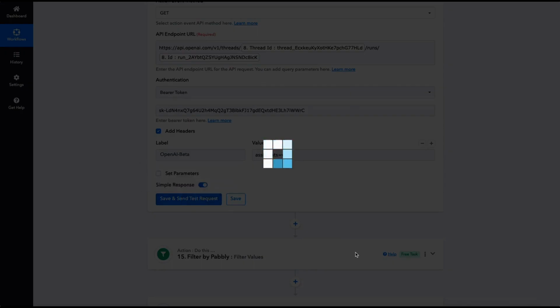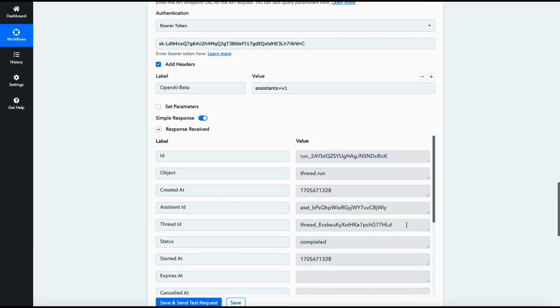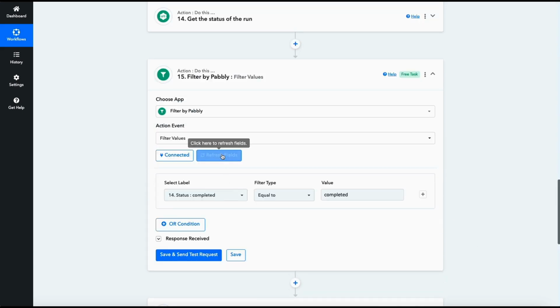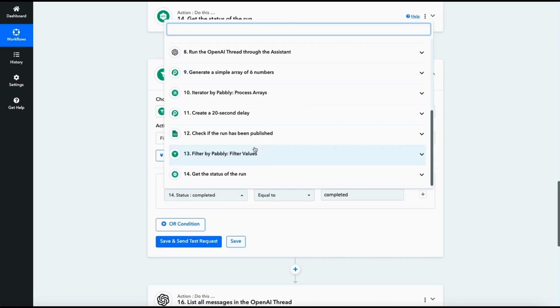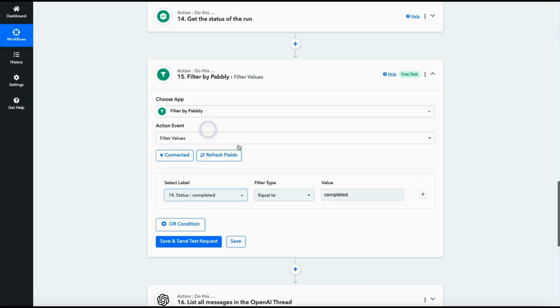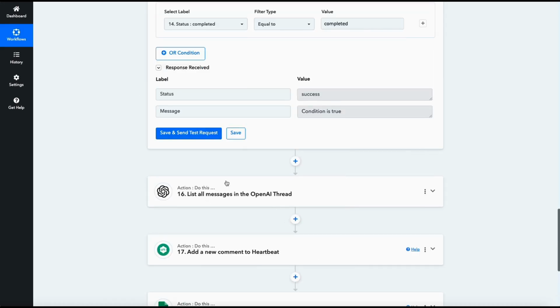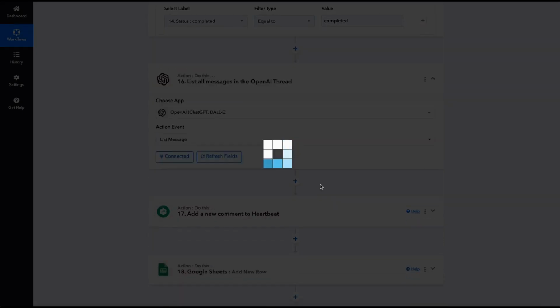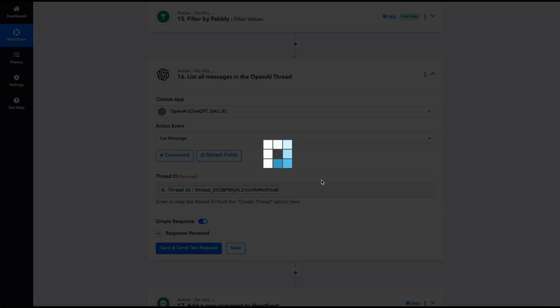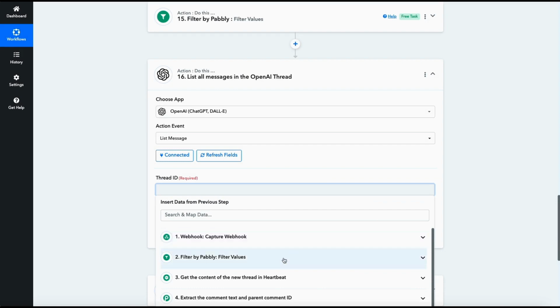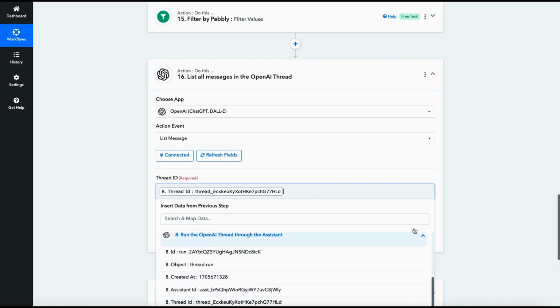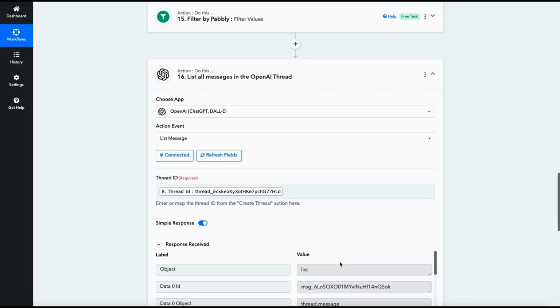Let's check the status of the run. Okay, so this run is actually completed, which is fine. Remap the filter, refresh the fields, and remap the filter on the completed run. As you can see, we're going a lot quicker here. Then we need to again list all messages in the OpenAI thread. So again, refresh the fields and remap the data, thread ID, and we're going to list all the messages.